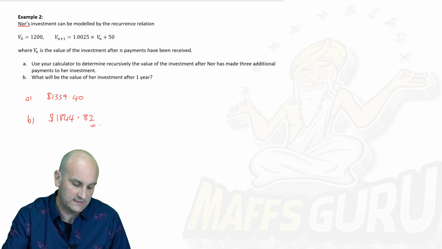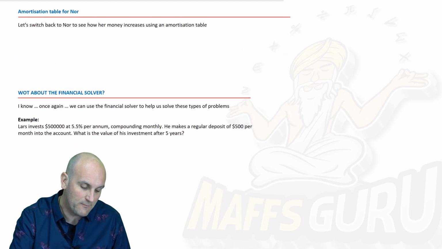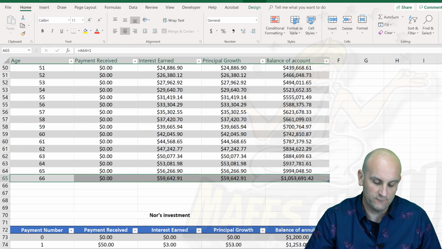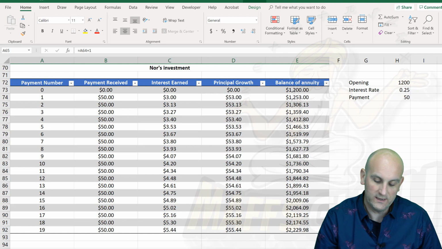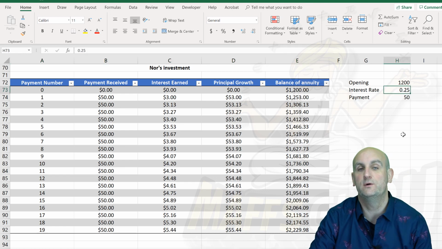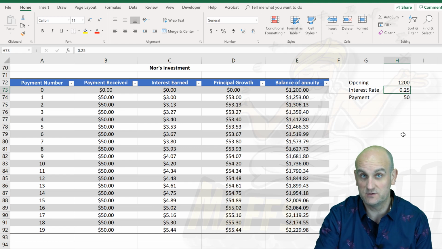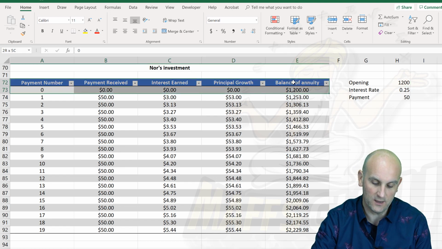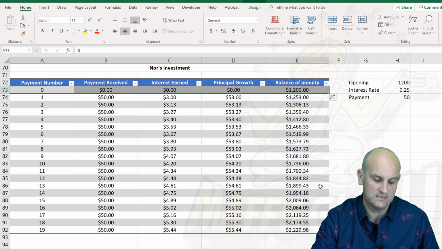So we can use our calculator. We can also use an amortization table for Nor. Yes, we can. And it just so happens I've got it prepared here. So behind me, we can now see Nor's investment. We've got payment numbers, payment received, interest earned. So our interest rate per month was 0.25%. That led to the multiplier of 1.0025, if you remember. She's paying in 50 and she opened up with 1200.